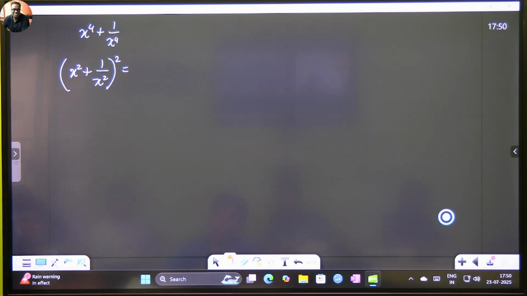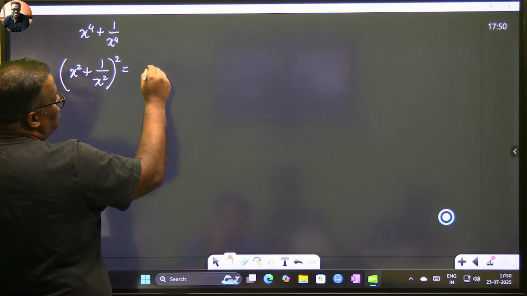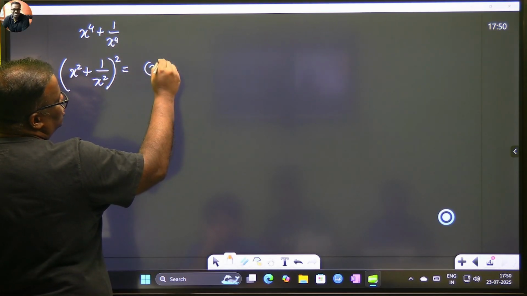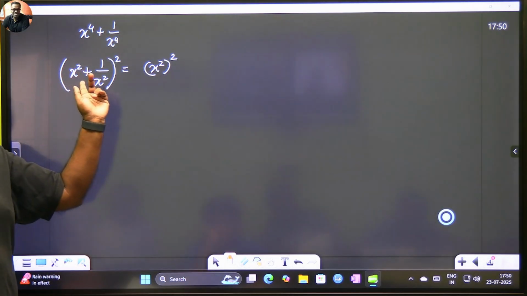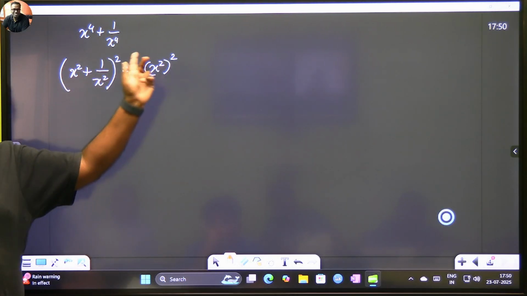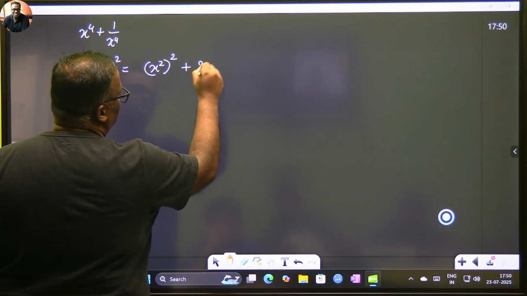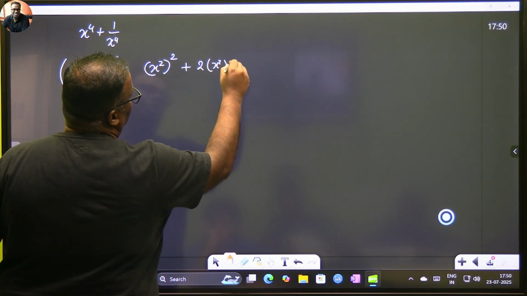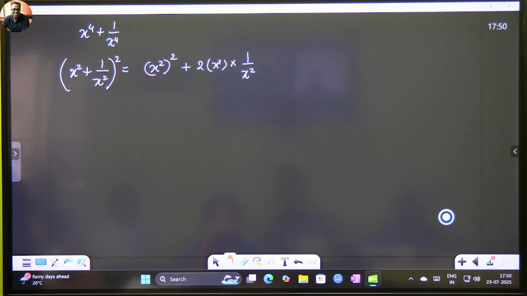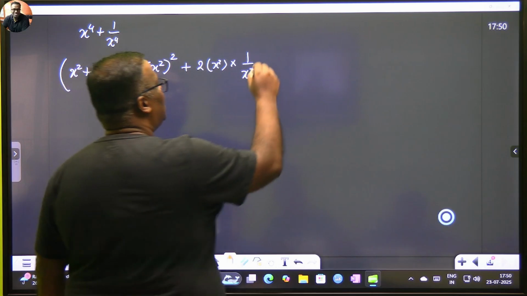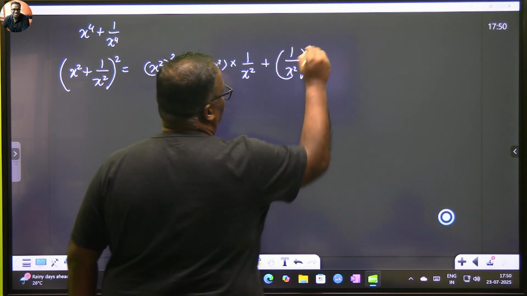First watch, I'll give you time to copy, don't worry. So let's first enjoy the problem. So this becomes a square. Now my a is already x square, so a square. Did you understand why this is a square? Because your a is now x square, so x square whole square, a square. Then comes 2ab. So 2 into x square into 1 by x square. Have you understood? And then comes b square. So it means 1 by x square whole square. Have you understood this step?